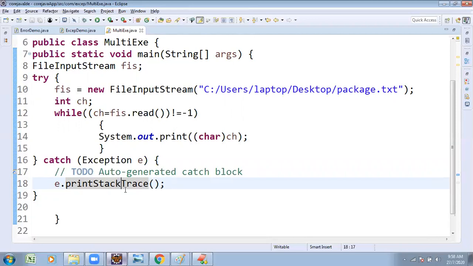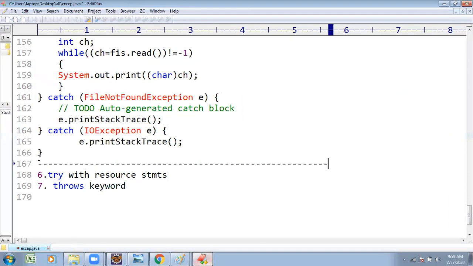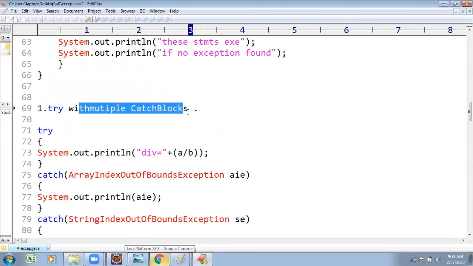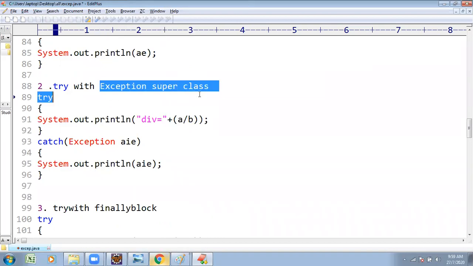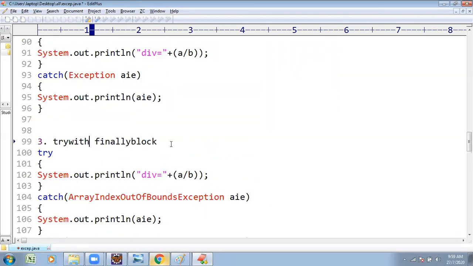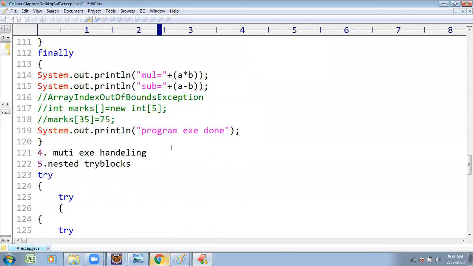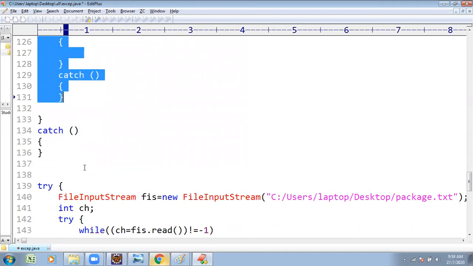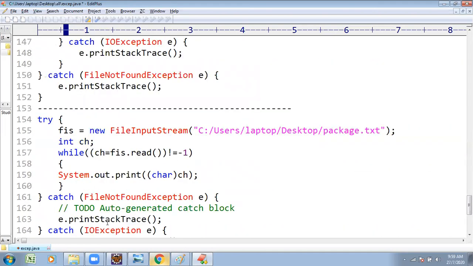Similarly, the nested try block technique we can also write. Similarly, there is one more technique, called throws. See once, what procedures we followed: try block, try with multiple catch blocks, try with the Exception superclass, and try with a finally block. If you want, you can write the finally block also. Multiple exception handling can be done with the nested try block technique, as well as individually.